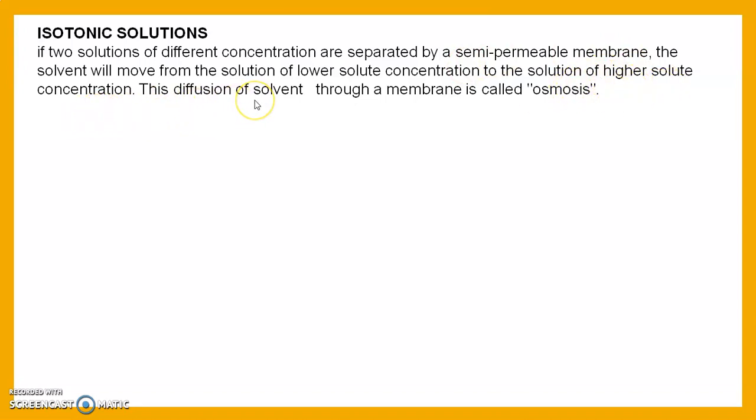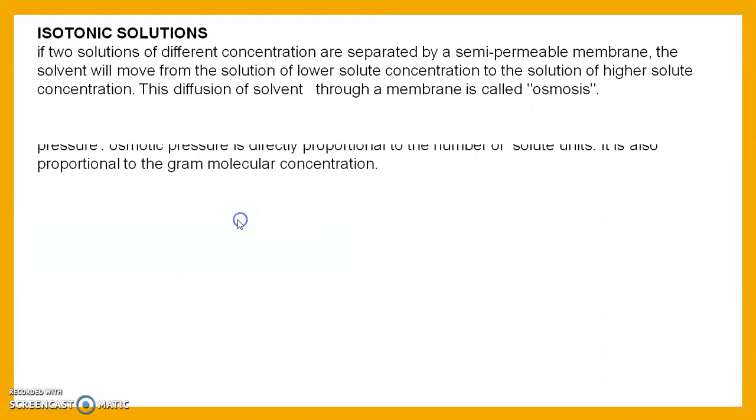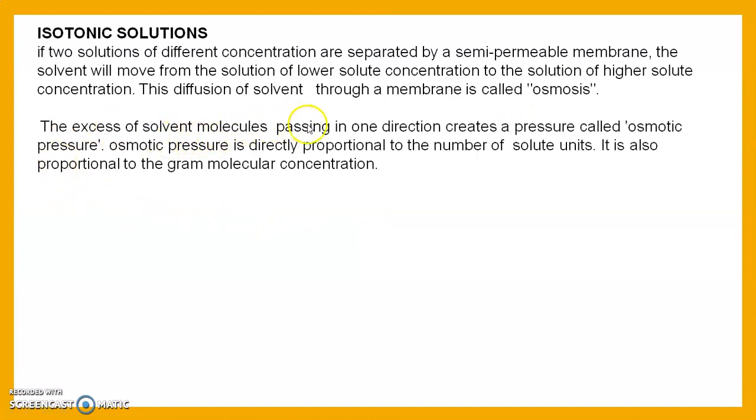This diffusion of a solvent through a membrane is called osmosis. The excess of solvent molecules passing in one direction creates a pressure called osmotic pressure.